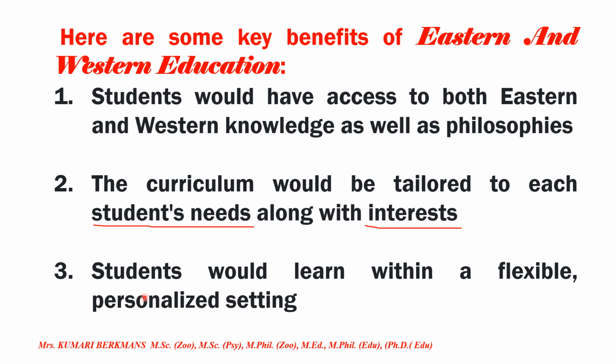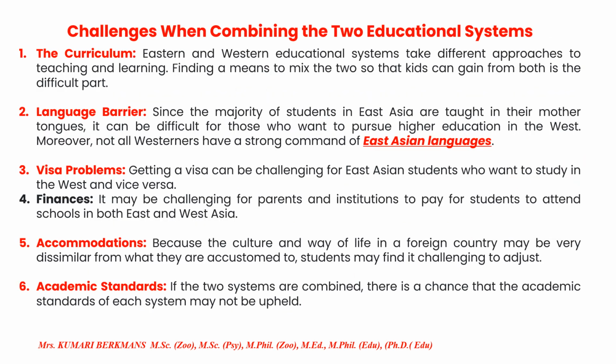Okay, these two. The third point, students would learn within a flexible personalized setting. This is very, very important. So these three are the key benefits of Eastern and Western education. Next one, challenges when combining the two education systems. We have to face so many challenges when we combine these two, that is Eastern and Western education.